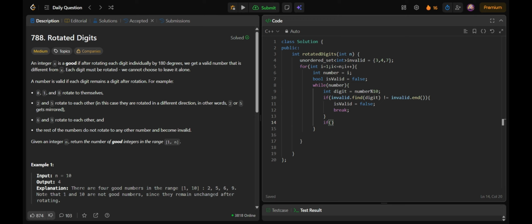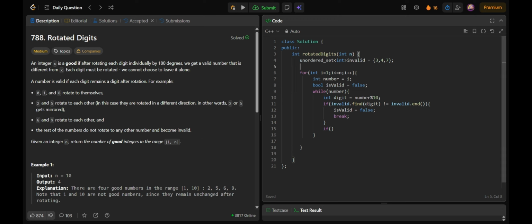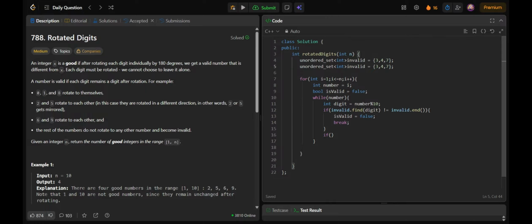So we'll check whether the digit 2, 5, 6, or 9 exists, so I'll create another unordered set, which is contribute, which will have 2, 5, 6, 9. Because they are going to contribute to my answer, because they are actually going to change the number.